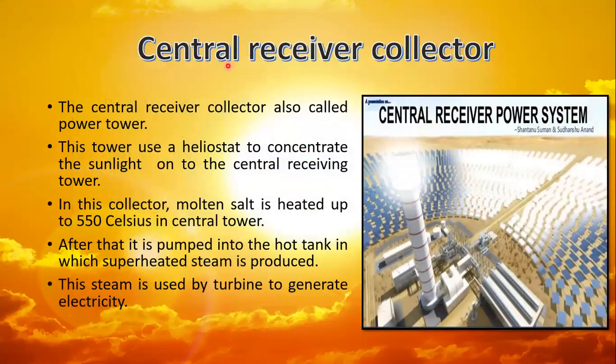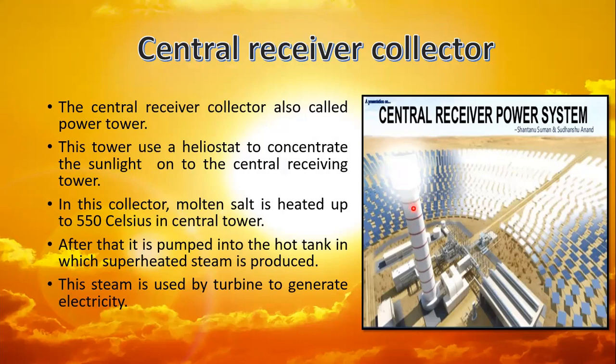Now the second one is the central receiver collector, also called the power tower. Heliostats are used to concentrate the sunlight onto the central receiving tower. These are the heliostats. A heliostat is a movable mirror. With the help of it, we can focus the sunlight onto the central receiving tower.